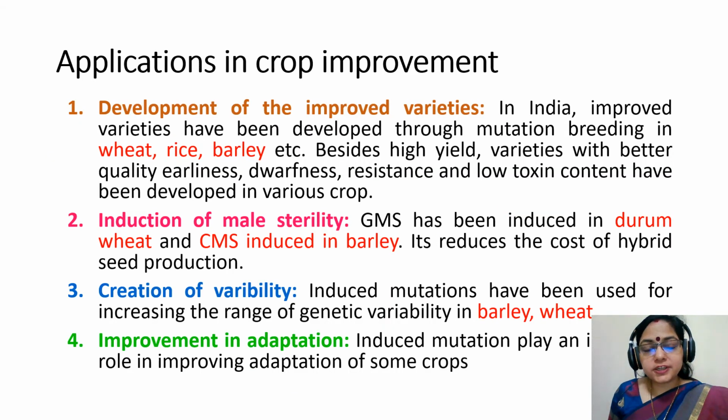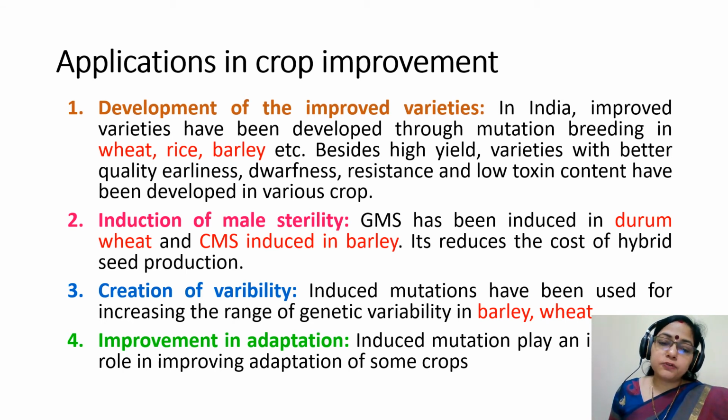Application of mutation breeding in crop improvement. Number 1. Development of improved variety. In India, improved varieties have been developed through mutation breeding in wheat, rice, barley, etc. Besides high yield, varieties with better quality, earliness, dwarfness, resistance, and low toxin content have been developed in various crops.